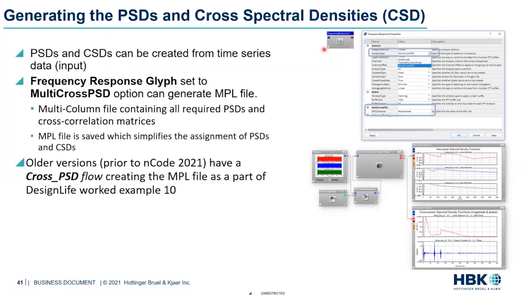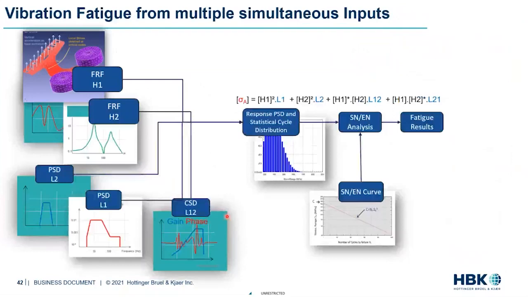Starting nCode 2021, there is a new frequency response glyph that has one of the settings called multi-cross PSD. Essentially, it is doing the same calculations as this Python script, but it's much more efficient in terms of setting it up. You just have one glyph that you connect the time series to, and you get an MPL output file that can be referenced into a fatigue calculation later on. So this would be the first step that we would do: creating the PSDs and cross PSDs.